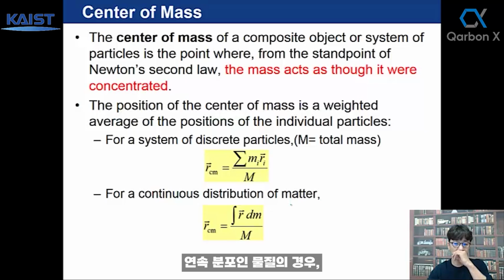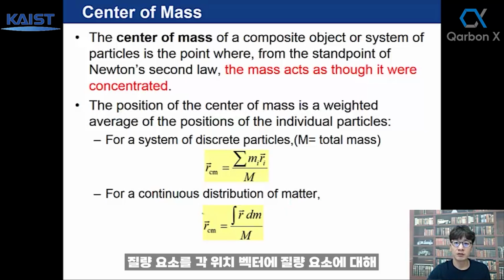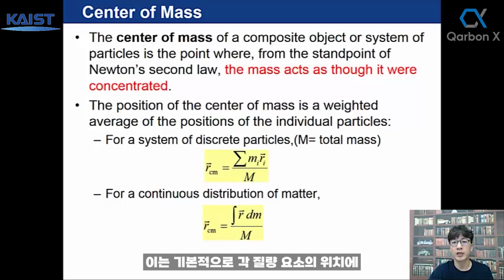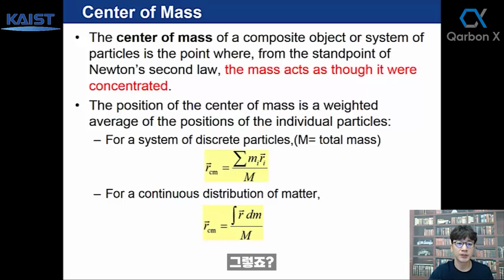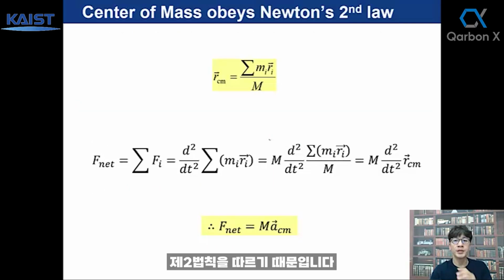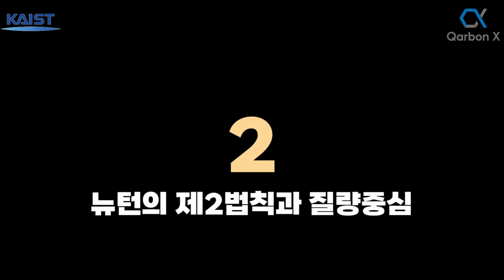For a continuous distribution of matter, you can integrate each position vector with respect to the mass element and then divide by the total mass. This is basically just a weighted average of the position of the mass element, right? Why do we care about this? The reason is the center of mass obeys Newton's second law.